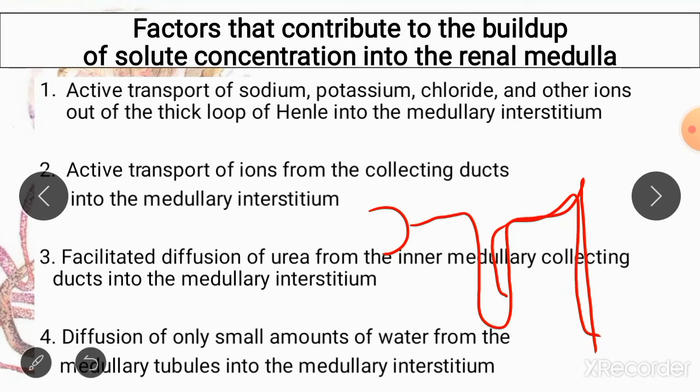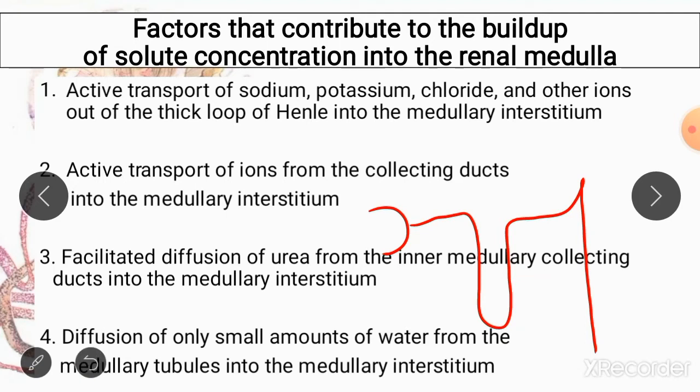This is achieved by reduced diffusion of water from the nephron into the interstitium. You already know that your ascending limb of loop of Henle is impermeable to water, and so is your early distal convoluted tubule. I have already mentioned before that your thin ascending limb, your thick ascending limb and the earlier part of your distal convoluted tubule are impermeable to water no matter what, and no water is going to be reabsorbed from the nephron into the interstitium.